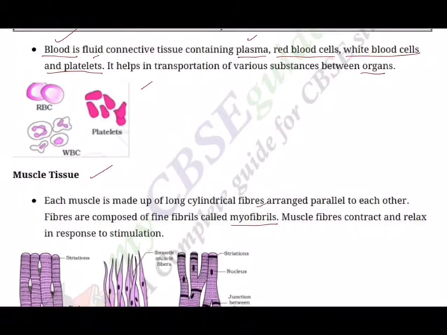Myofibrils are very important. These are present in the cytoplasm known as sarcoplasm. Muscle fibers contract and relax in a coordinated fashion to produce movement or maintain the position of various parts of the body.